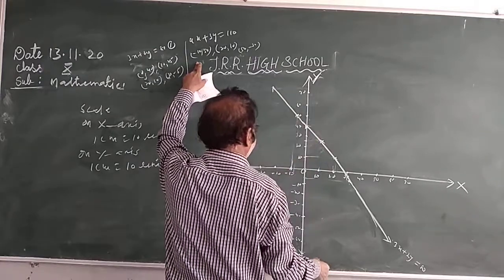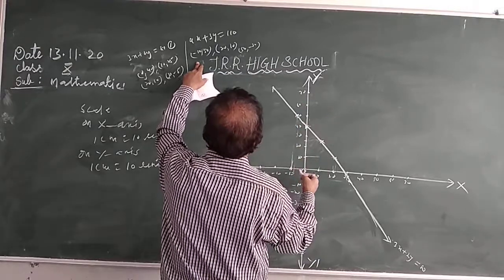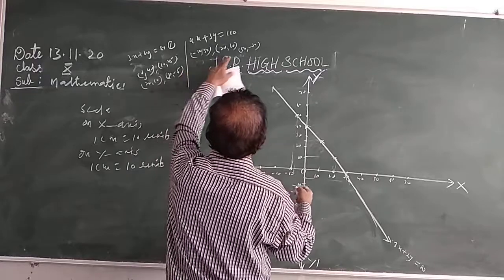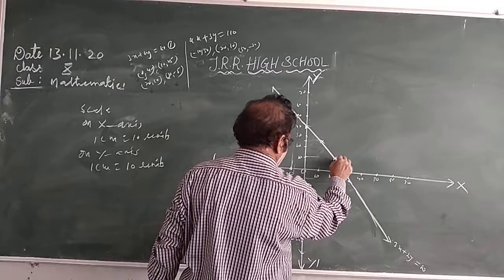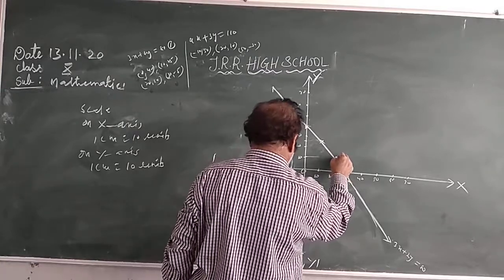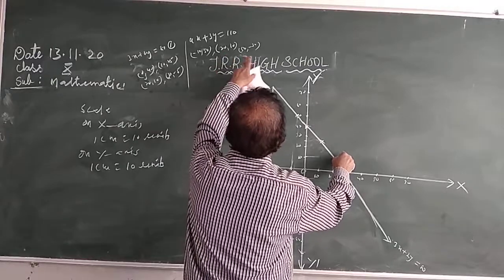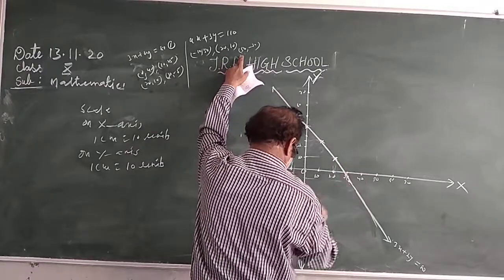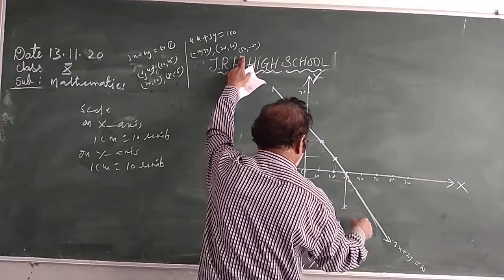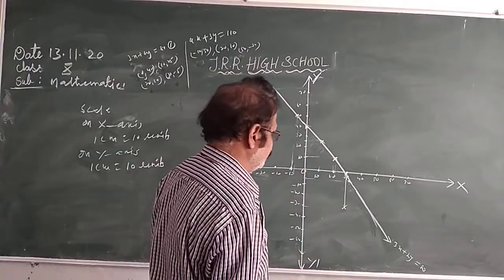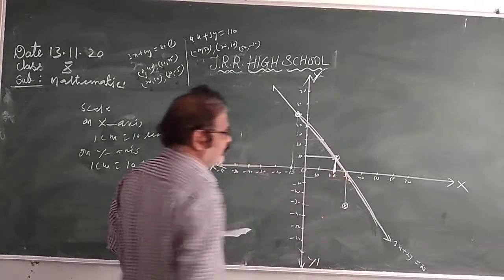Then x 20, y 10, like this here. When you join them, one more line will come, and both lines will intersect like this here.